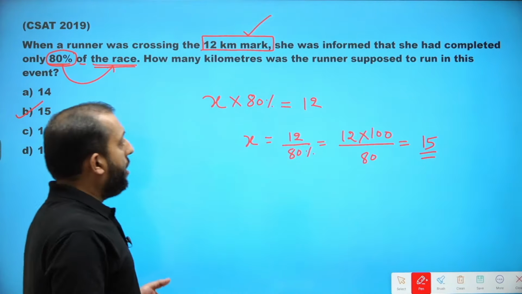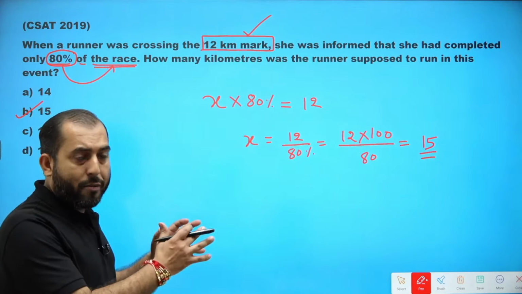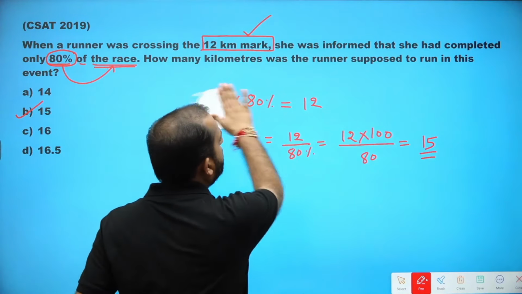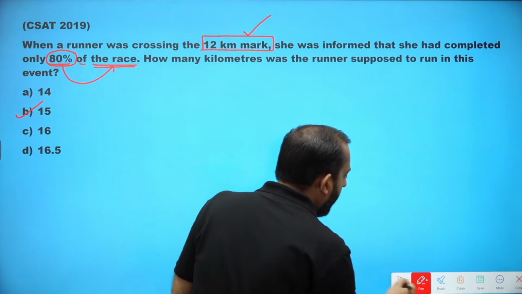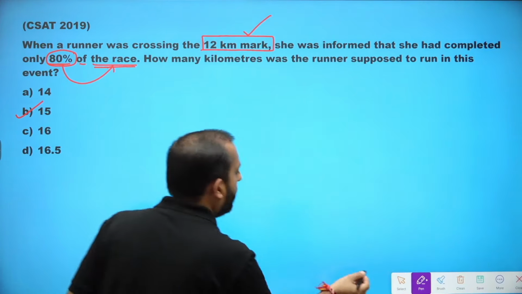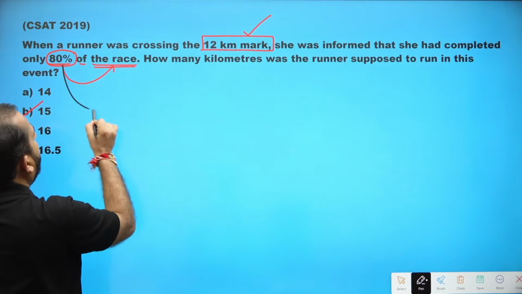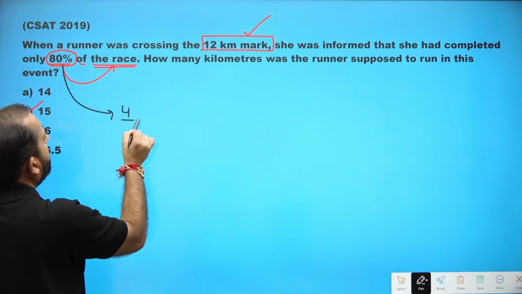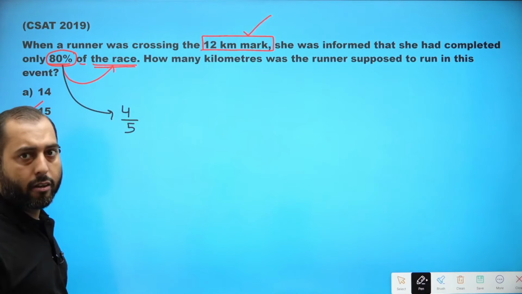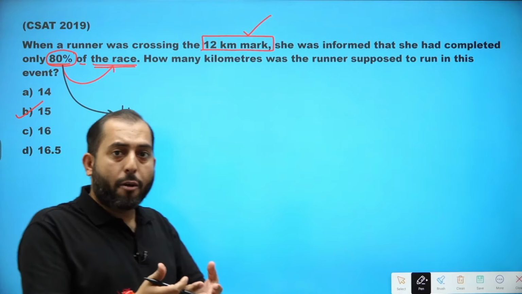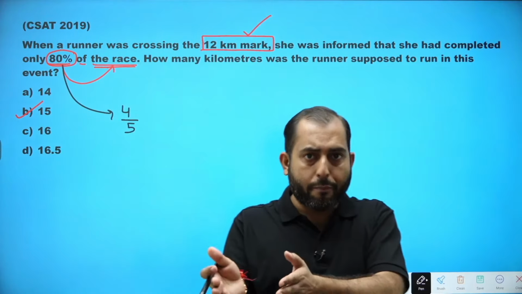Now, this is one way of dealing with it. What else can you do? If you know that 80% in terms of fraction is nothing but 4/5, then 80% of something is equivalent to 4/5 of something.